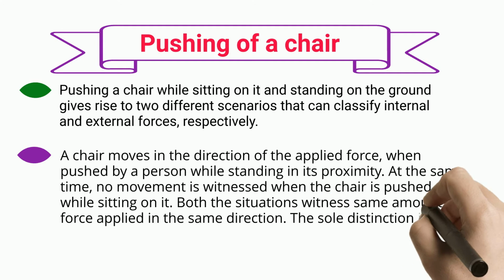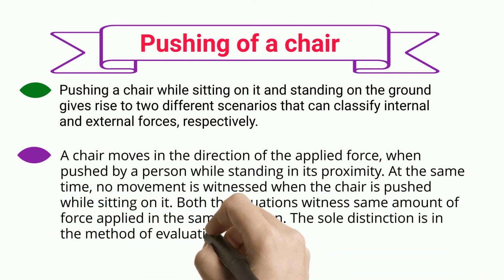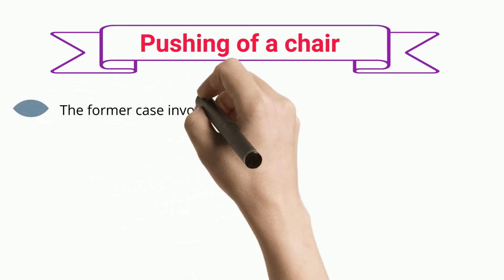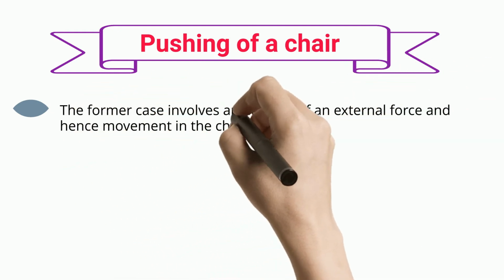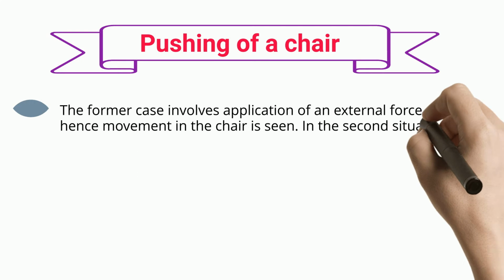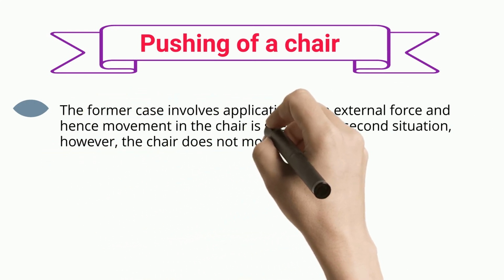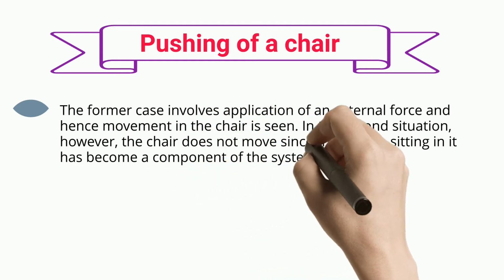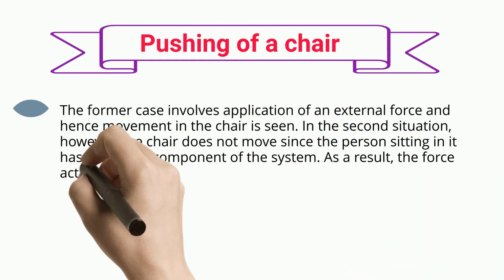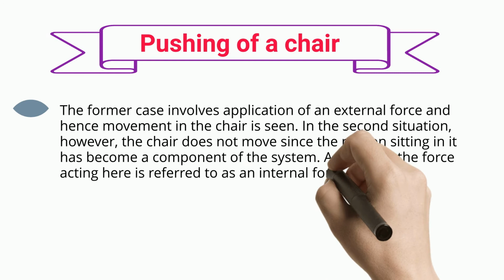The sole distinction is in the method of evaluation. The former case involves application of an external force, and hence movement in the chair is seen. In the second situation, however, the chair does not move since the person sitting in it has become a component of the system. As a result, the force acting here is referred to as an internal force.